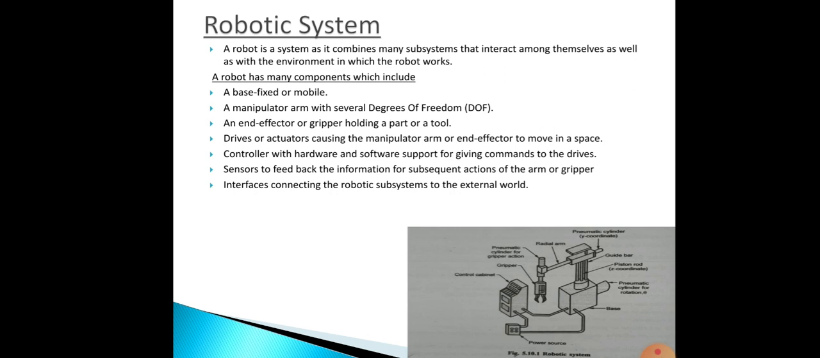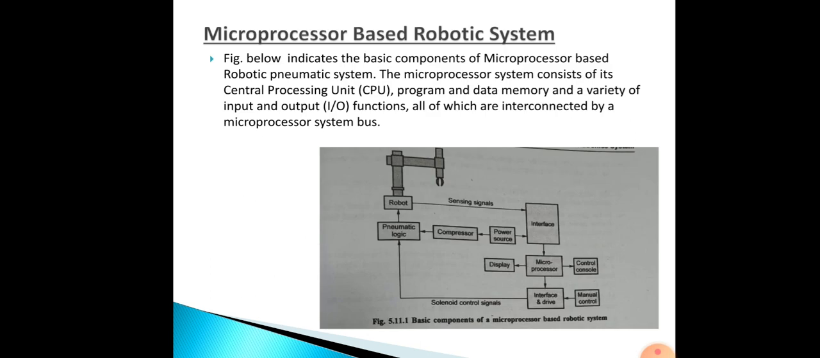The next one we will be seeing is the microprocessor based robotic system. So here there will be a microprocessor in this, controlling and processing the data and all. You can see the diagram of a basic microprocessor based robotic system. The microprocessor system consists of a central processing unit, program and data memory, and a variety of input output functions, all of which are interconnected to the microprocessor subsystem.